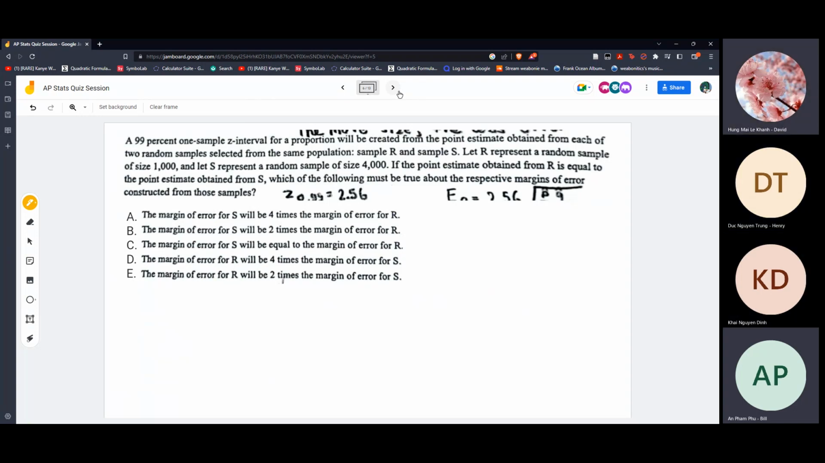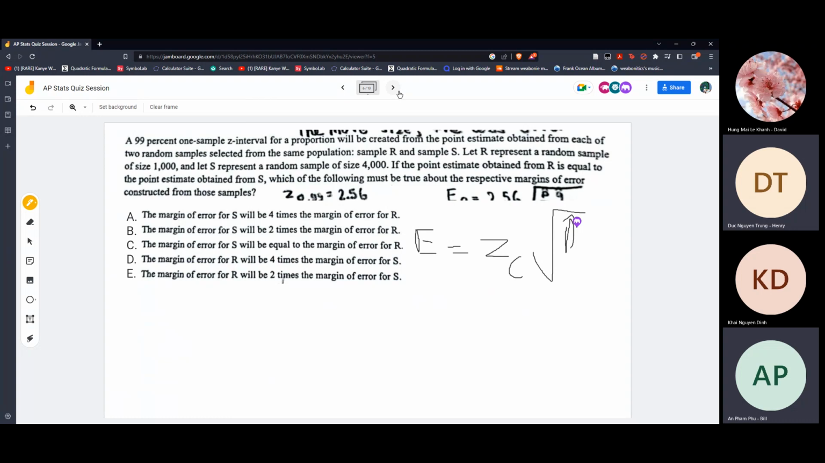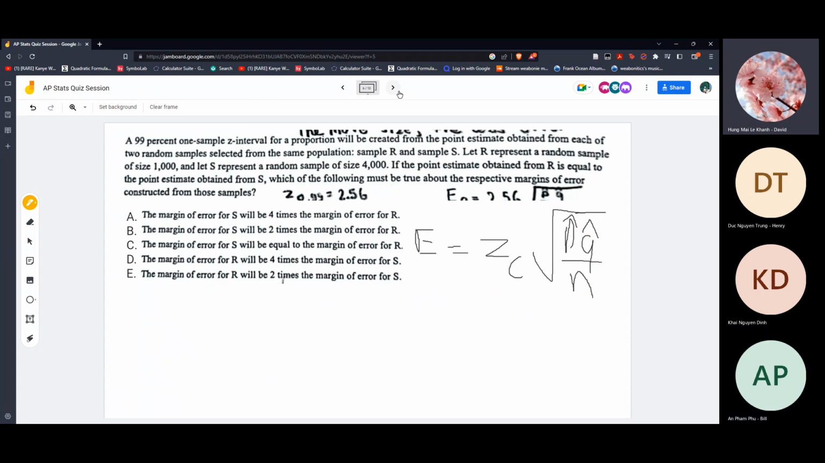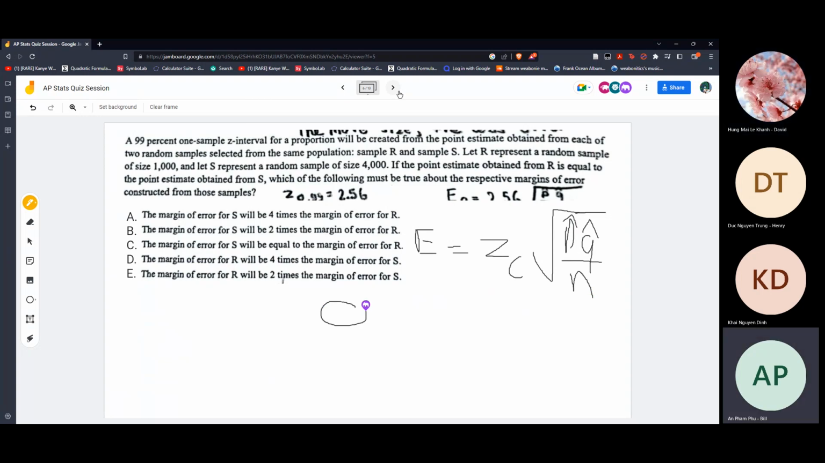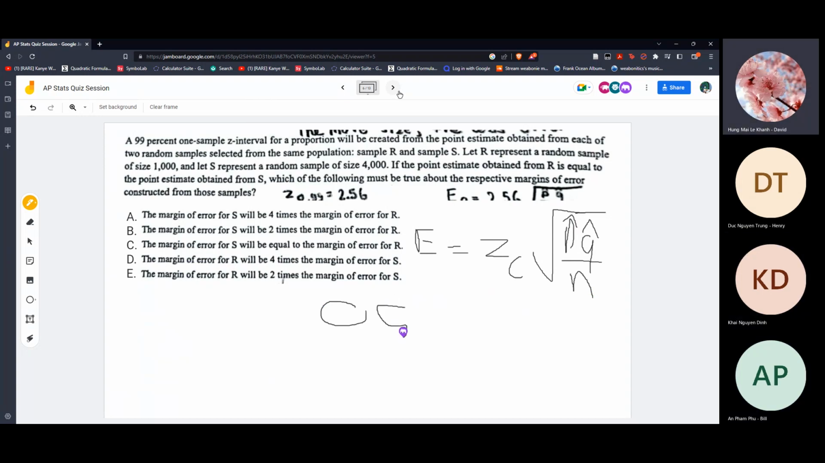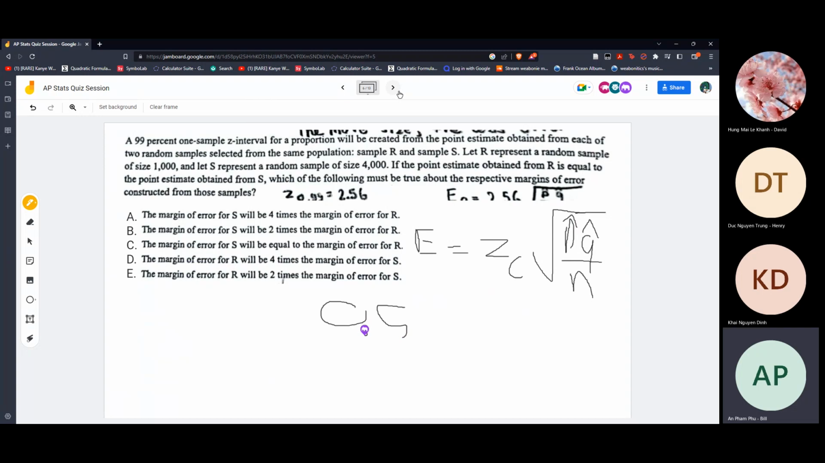For this one, we just write down the formula again. The square root of PQ over N. For this one, for P, you can use 0.5 or any other value. It will give the same result. But I use 0.5 because it's the maximized value.